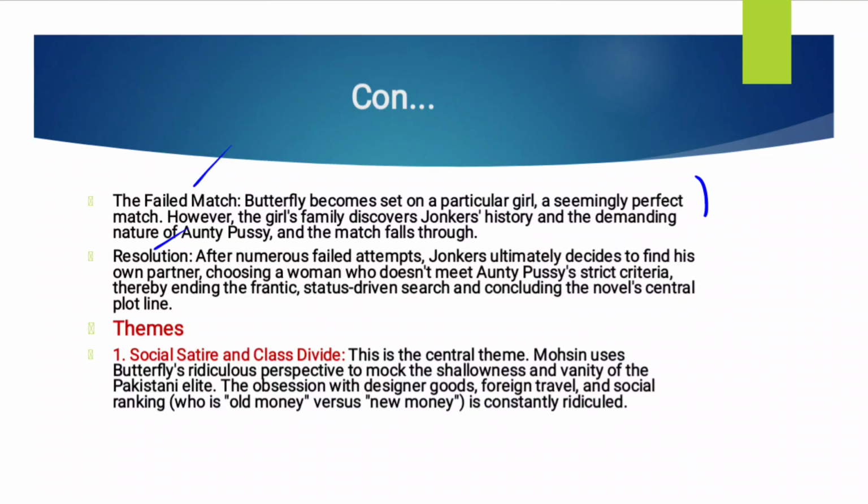After numerous failed attempts, Jonkers ultimately decides to find his own partner, choosing a woman who does not meet Auntie Pussy's strict criteria, thereby ending the frantic status-driven search and concluding the novel's central plot line. So here we can say that Jonkers decides to find his own wife by himself. He does not want to involve his mother, because she always rejects the proposals. So that is why he wants to go for this by himself.